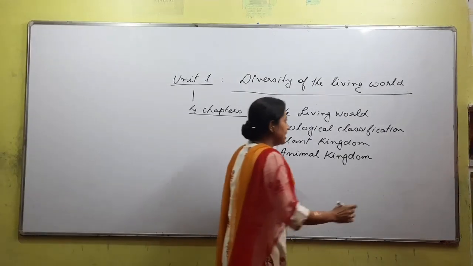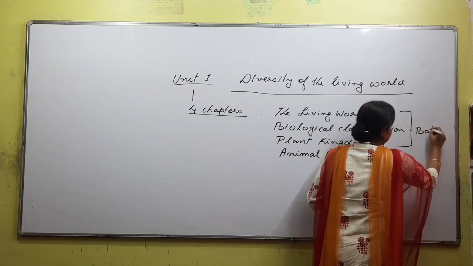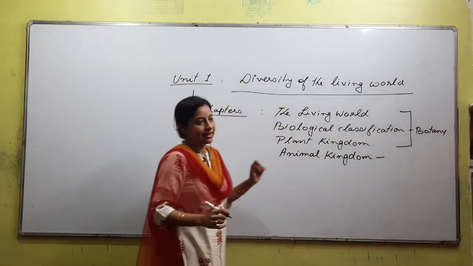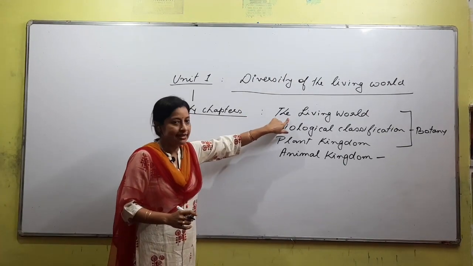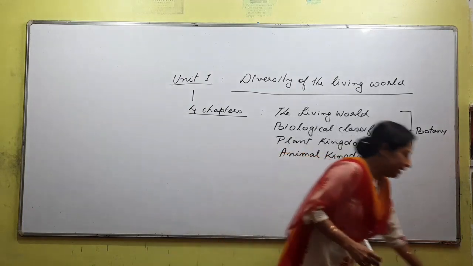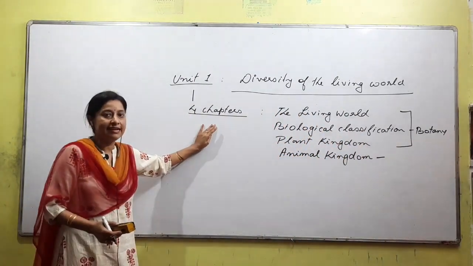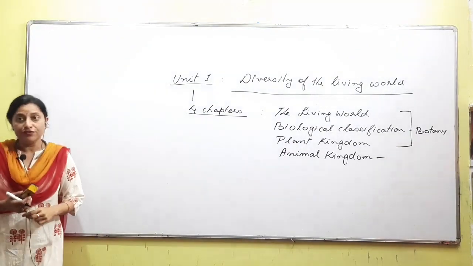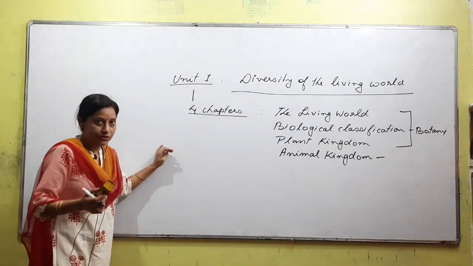And out of these 4 chapters, these 3 chapters are obviously under botany, no? Our zoology ma'am has already started animal kingdom, right? So we would be starting with the first one, that is the living world. From unit 1, there are many questions that are asked both from the board point of view and obviously from the entrance point of view also.